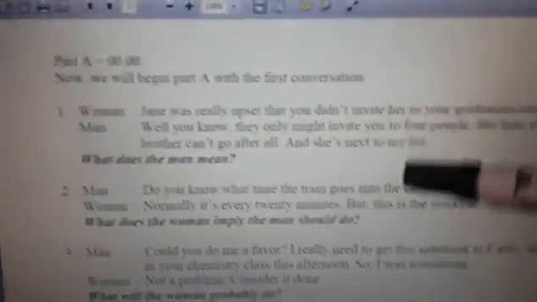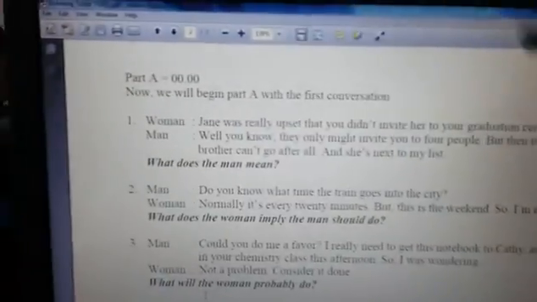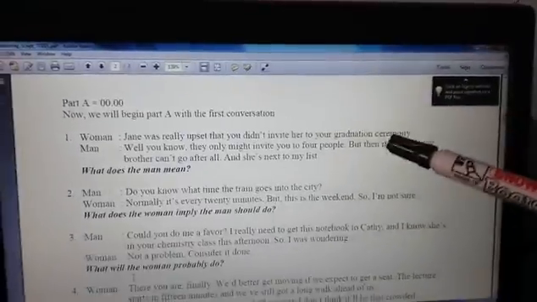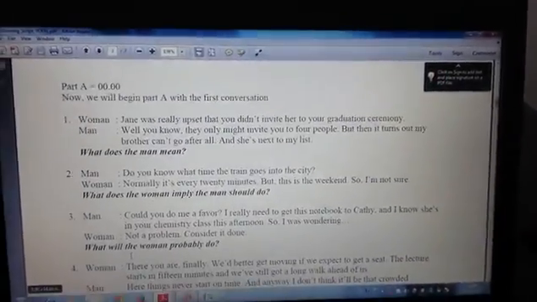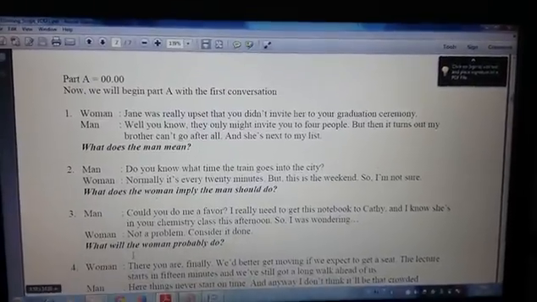in here we have the script and the question about the TOEFL test listening. Let's see the script. For number one, the woman said, Jen was really upset that you didn't invite her to your graduation ceremony.